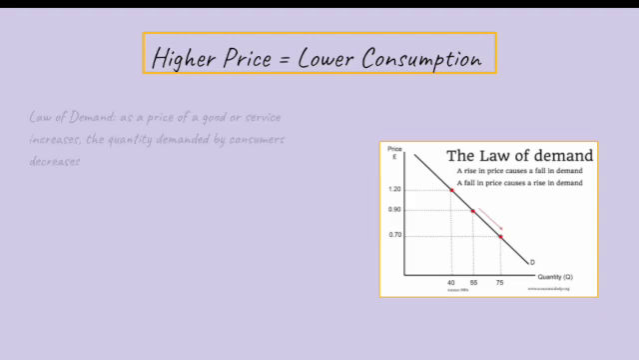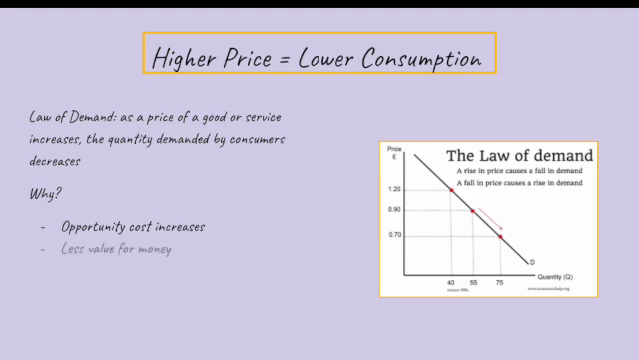That's because the opportunity cost increases. Consumers must give up more of their next best alternative due to this price increase. A higher price can also make a good unaffordable, especially for habitual consumers. The substitution effect kicks in as well, which we will get to on the next slide.